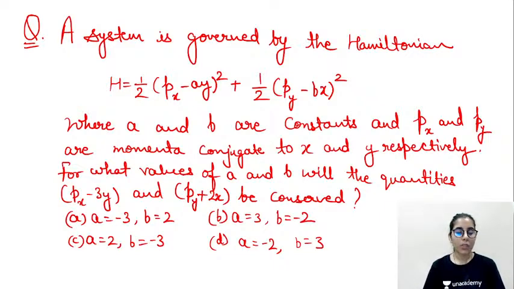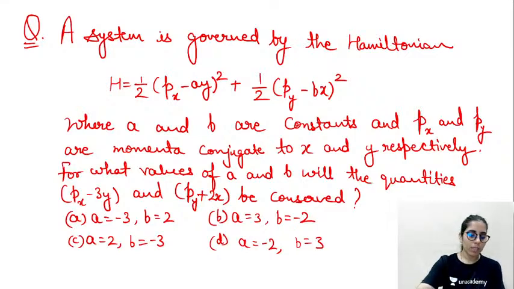For example, once you consider the function as px minus 3y, you have to take its Poisson bracket with the Hamiltonian. At the same time, for py plus 2x, you have to take its Poisson bracket with the Hamiltonian. Once you do it this way, you will be able to get the a and b values with this process.